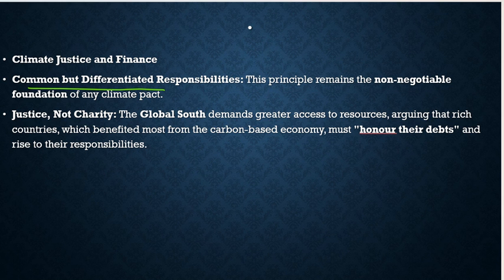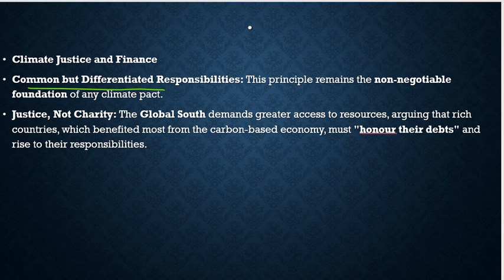What is this common but differentiated principle? It is how the global north, especially the first world countries, have already contributed to it. And if right now we calculate how developed or developing countries are contributing to climate change, it would not be justice to them. So it should be common but differentiated responsibilities: how they should also contribute equally, and they should help the developing countries.